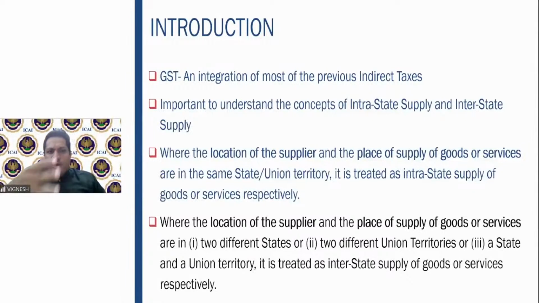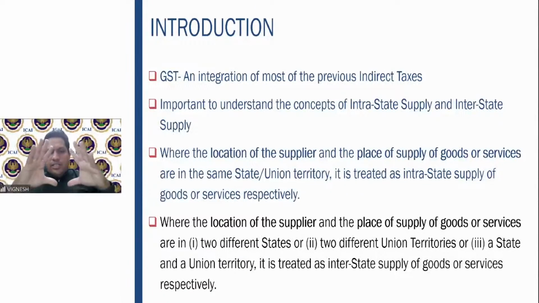So therefore, now why am I stressing on this? When you are deciding whether it is an intrastate supply or interstate supply, please make a note of it, everyone. The two elements which decide whether it is an intrastate supply or an interstate supply are two aspects. One is the location of the supplier and one is the place of supply. Fine, I hope this is clear.